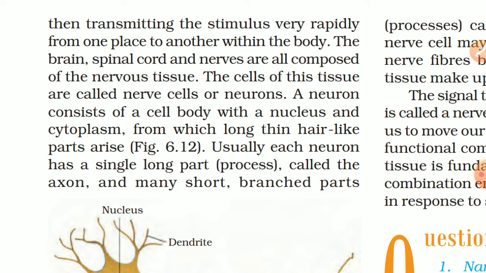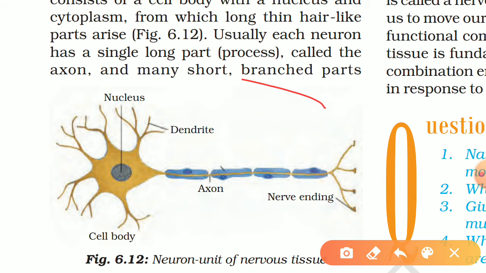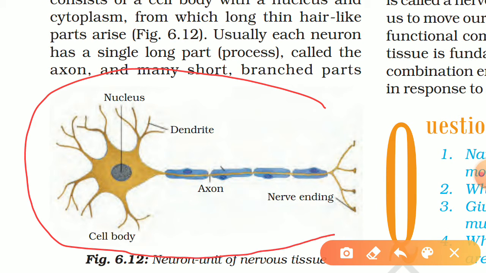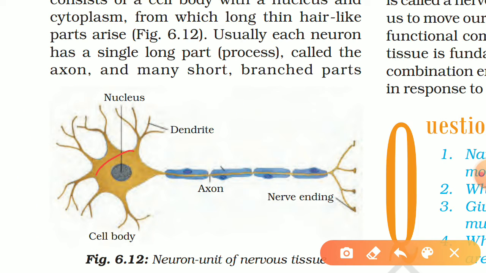A neuron consists of a cell body with nucleus and cytoplasm from which long thin hair-like parts arise. See, first of all, this is the structure of a neuron. Okay, it is a very important diagram, you have to remember it. So first of all, these are the ends, they are called dendrite ends. Okay, then there is the center part which is called the nucleus, and this part is called the cell body.